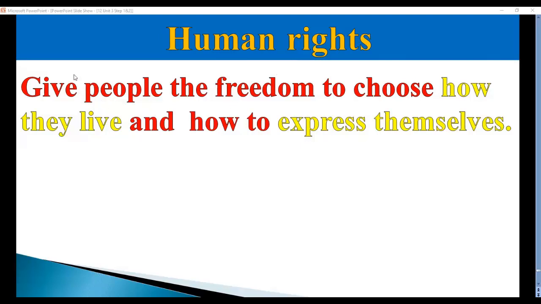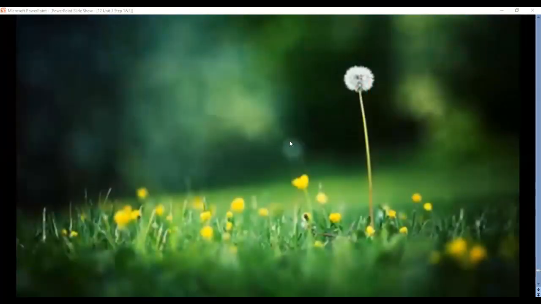How? Here, take care. Give people the freedom to choose how they live and how to express themselves. So here, human rights and human values are very, very important. They help people to live in peace. They help them to choose how to live and how to express themselves. So this is human values and human rights.